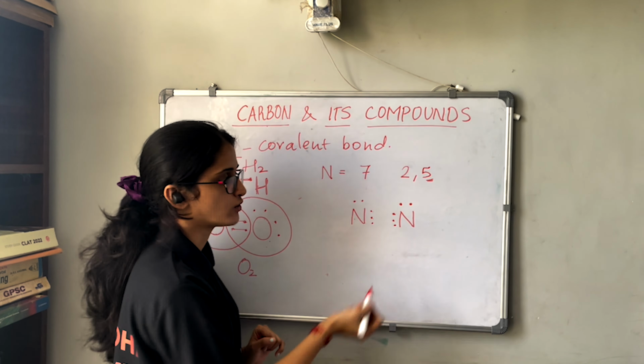But what about the hydrogens now? Since this carbon has this 1 electron and this hydrogen already has its electron, this electron is being shared with this hydrogen, okay, to attain stability for hydrogen, which needs 2. If carbon is taking electrons from them, carbon also has to give something to the hydrogen, right? So carbon is giving its 1 electron to hydrogen, attaining the stability of hydrogen. The same way this is done with all 4 hydrogens. So this way we get the CH4 molecule, and this CH4 is called methane.